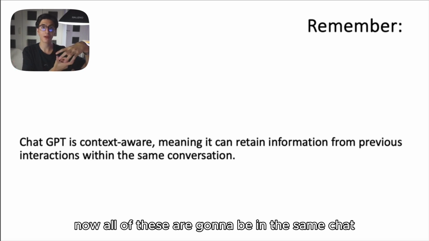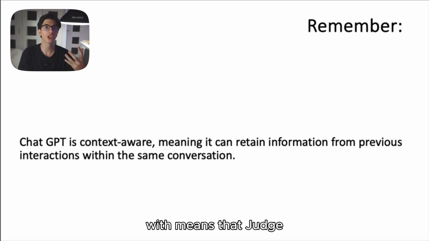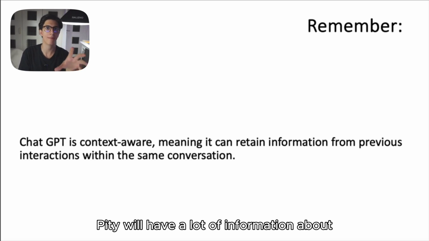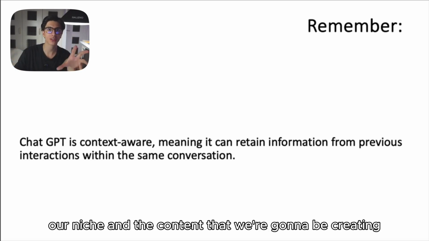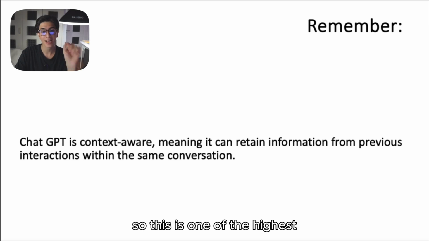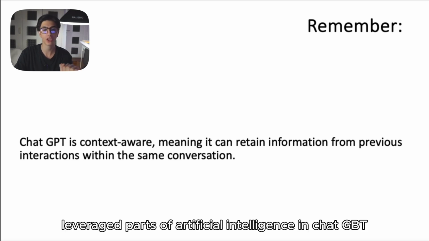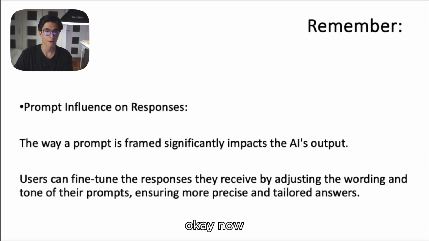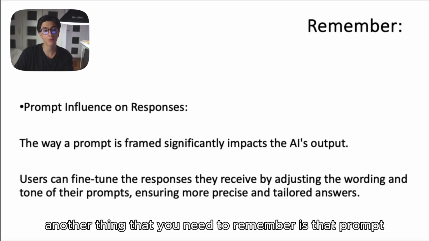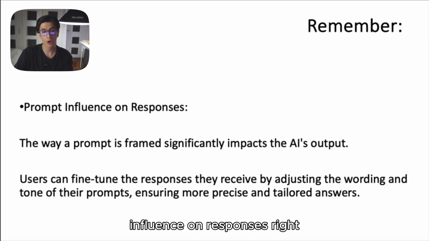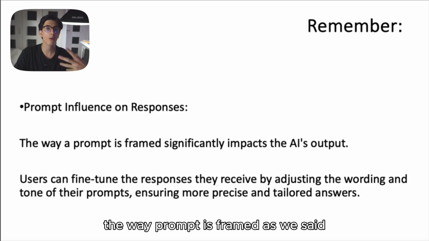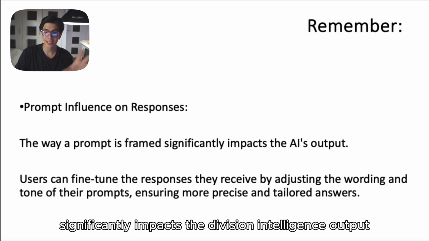All of these are going to be in the same chat, which means that ChatGPT will have a lot of information about our niche and the content that we're going to be creating. So this is one of the highest leveraged parts of artificial intelligence and ChatGPT. Now, another thing that you need to remember is prompt influence on responses. The way a prompt is framed, as we said, significantly impacts the artificial intelligence output.